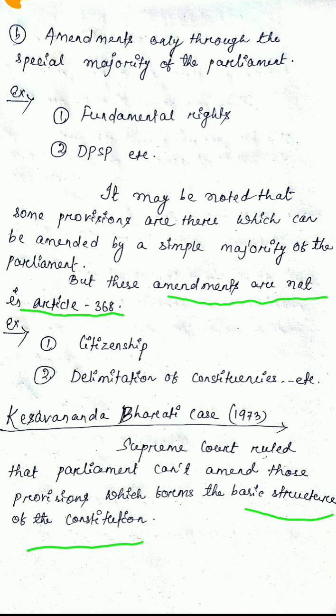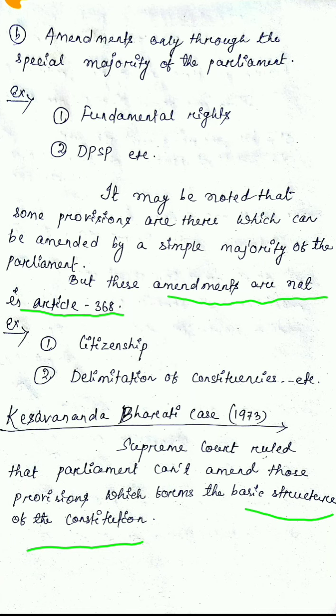In that case, the Supreme Court ruled that Parliament can amend any part of the Constitution, but this should not change the basic structure of the Constitution. So what is that basic structure? The Supreme Court did not define it at that time, but from time to time it has been interpreted by the court.